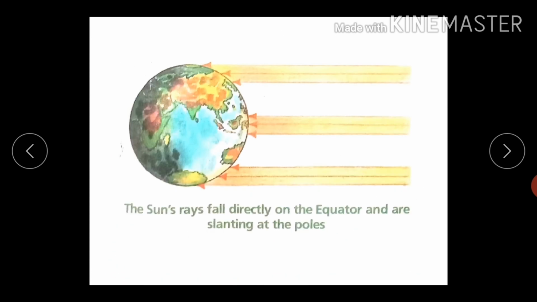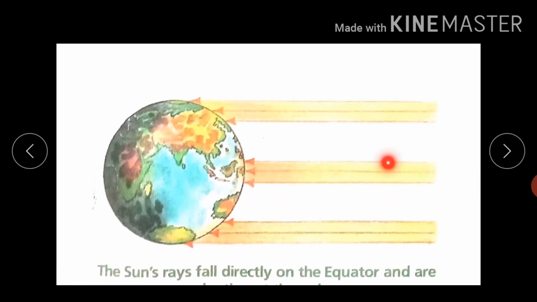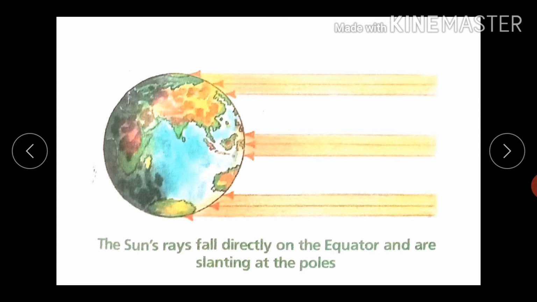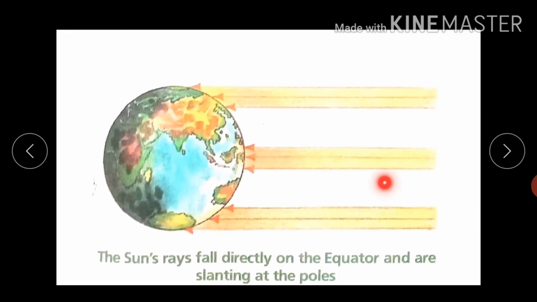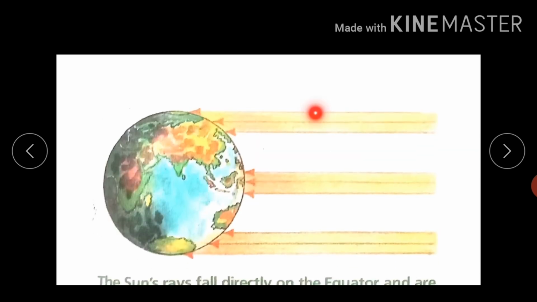So, students, as you can see in this figure, the sun's rays fall vertically and travel a short distance to reach the equator, but towards the poles they have to travel a long distance. It cools down the heat of the sun and hence the poles receive less heat.